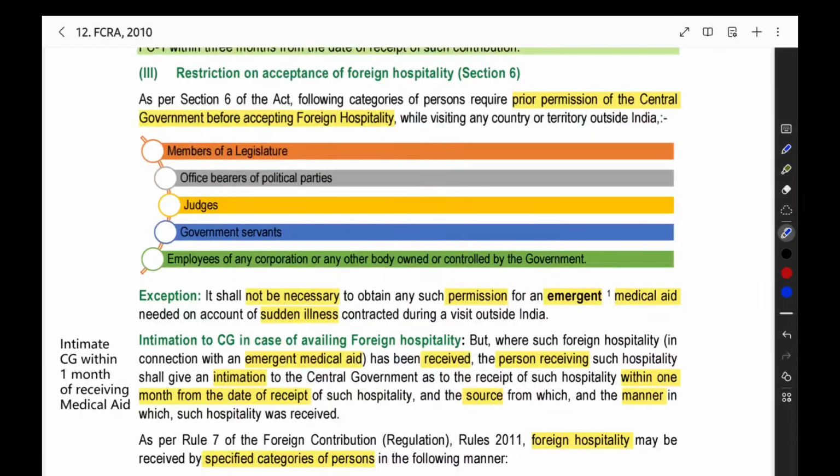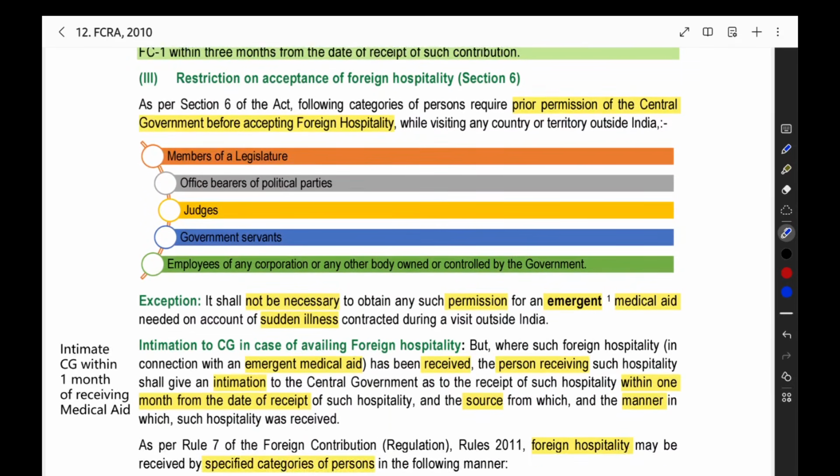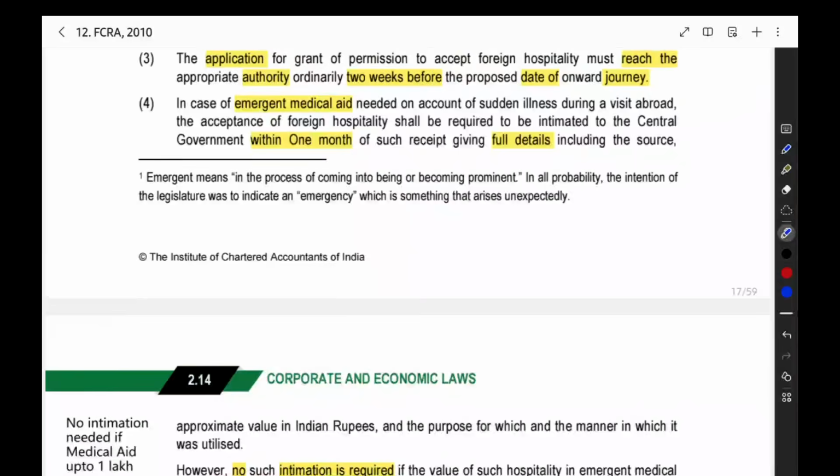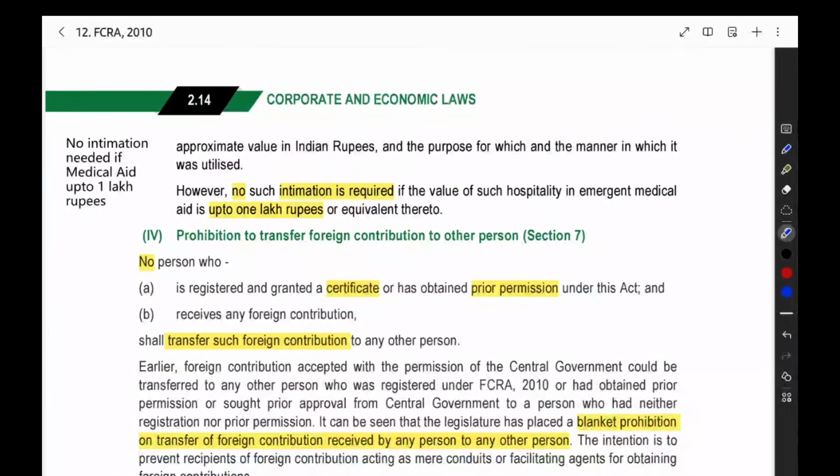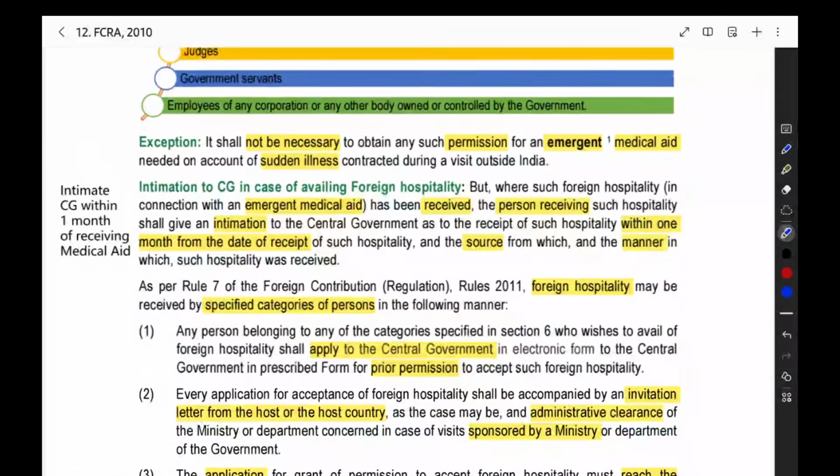So they can get the medical aid, and after getting the medical aid, they have to inform the central government. Normally when you are going, you have to get the prior permission, then you have to go. In case of emergency, you have to get the medical aid, then you can inform the central government. After getting the medical aid, you have to inform the central government in what form.